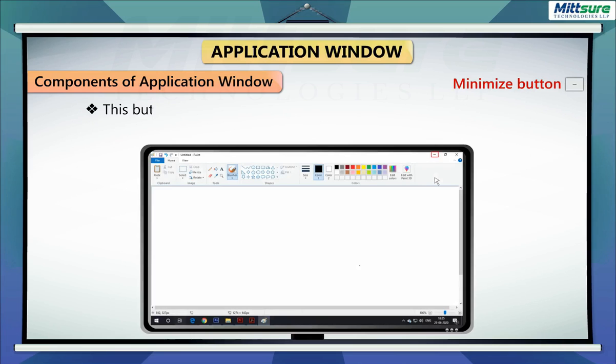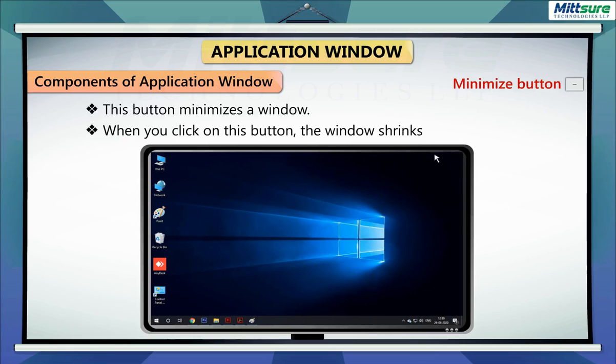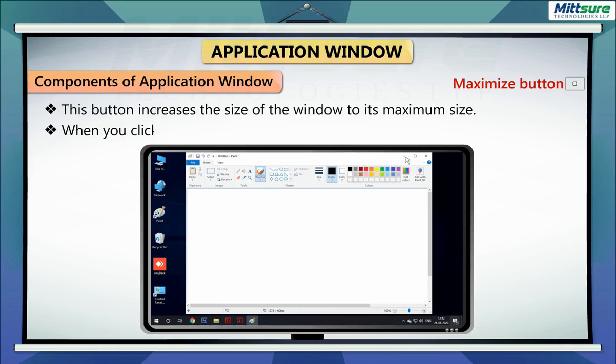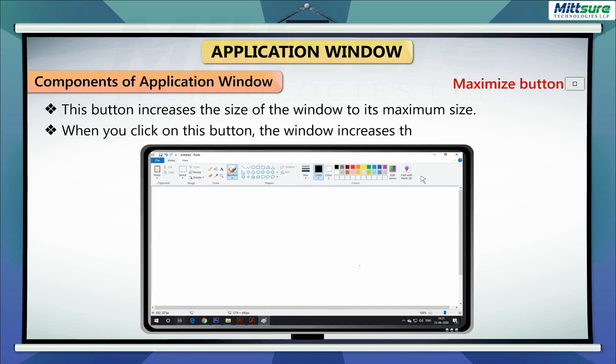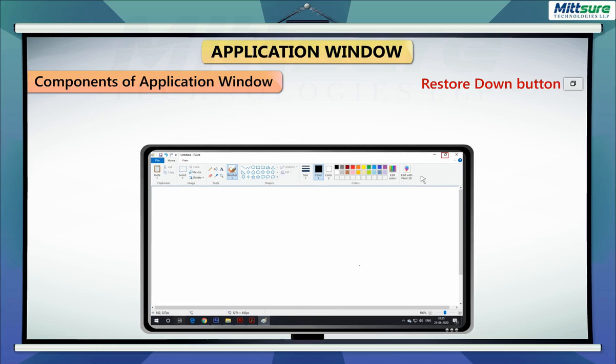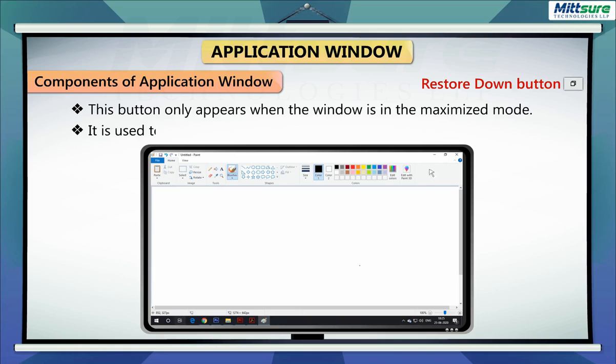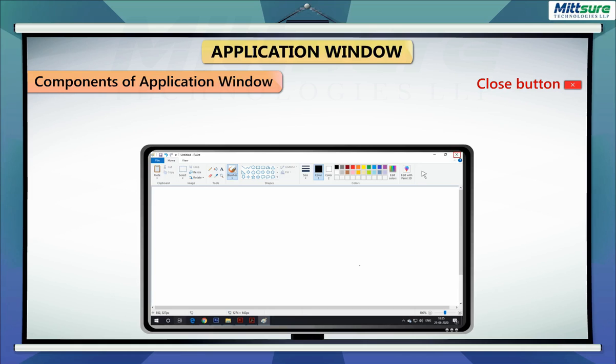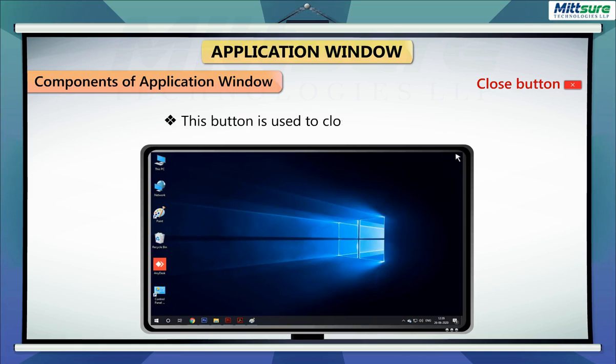Minimize button. This button minimizes a window. When you click on this button, the window shrinks down to the taskbar. Maximize button. This button increases the size of the window to its maximum size. When you click on this button, the window increases to the size of the whole screen. Restore down button. This button only appears when the window is in the maximized mode. It is used to resize the window to its original small size. Close button. This button is used to close the window.